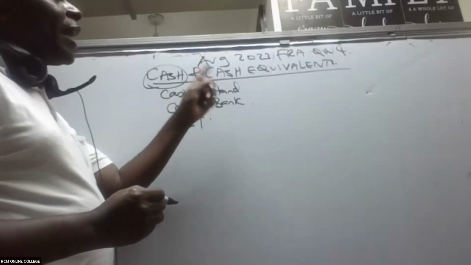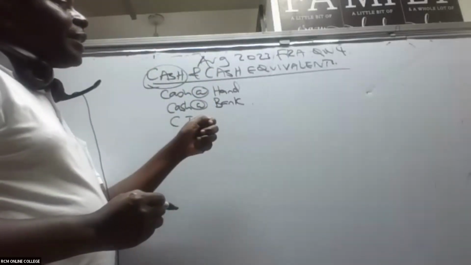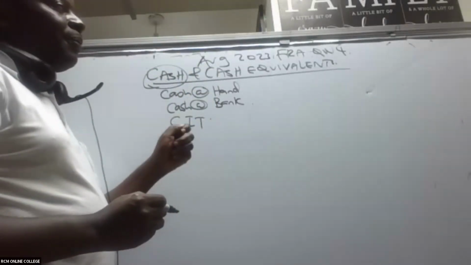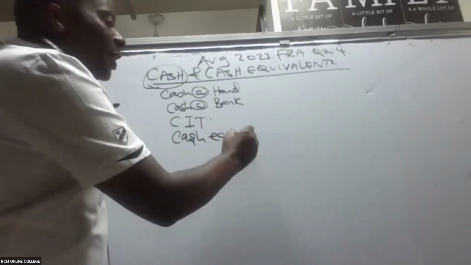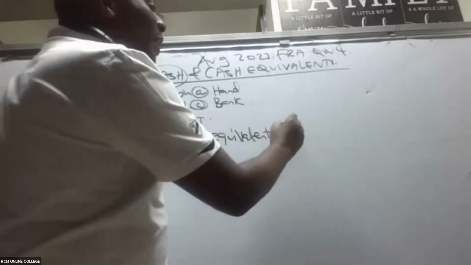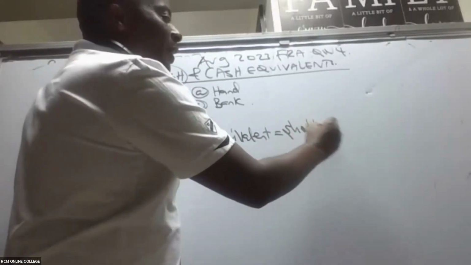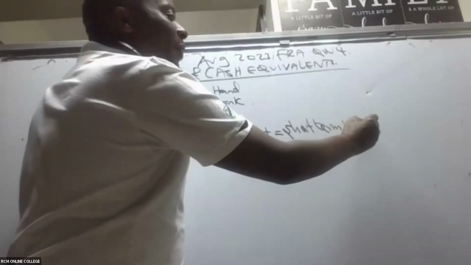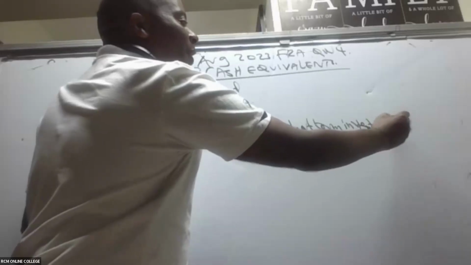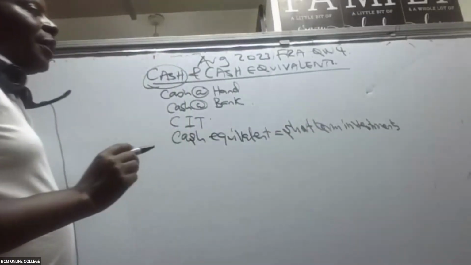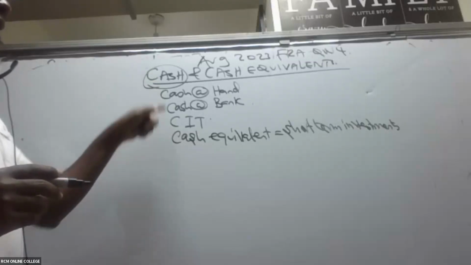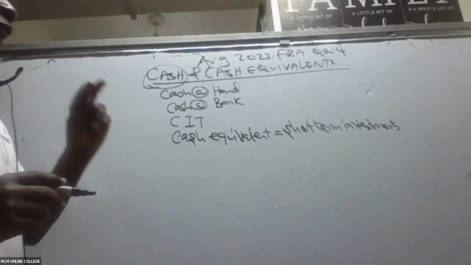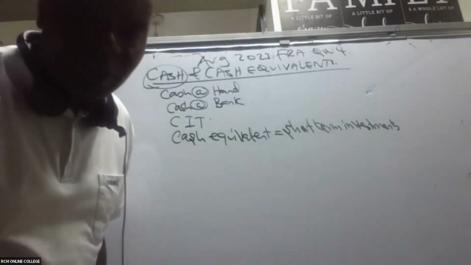And then, of course, we have cash equivalents. Cash equivalents are like the treasury bills. When we talk of cash equivalents, we are looking at the short-term investments. It will be very important for us to recognize this, that here we'll be able to get some 2 marks for free.